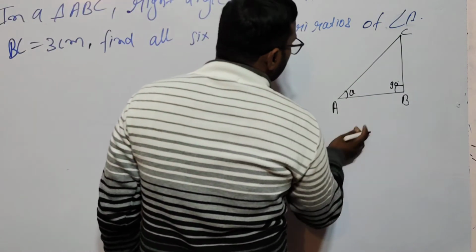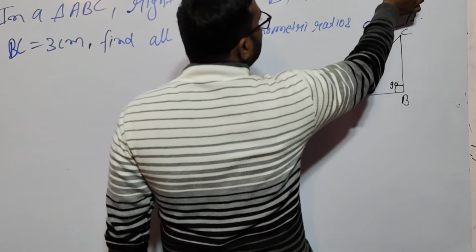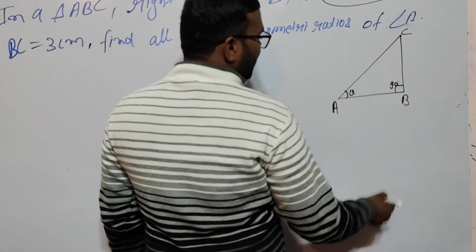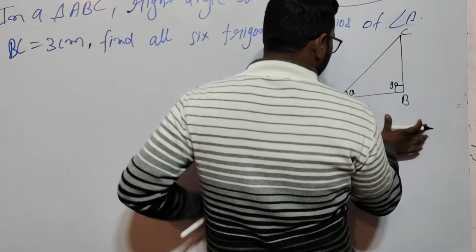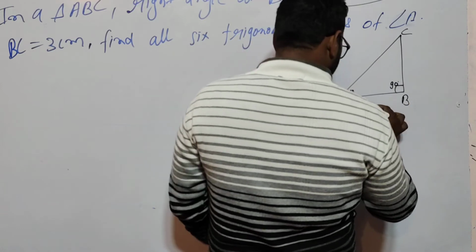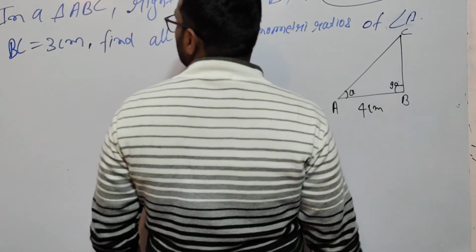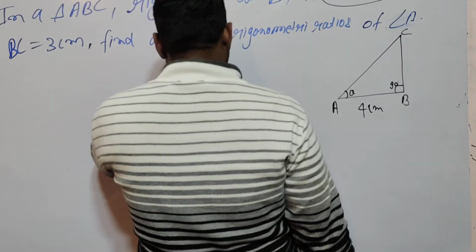The question tells AB is equal to 4 centimeter, means this is your 4 centimeter, and the BC is 3 centimeter.